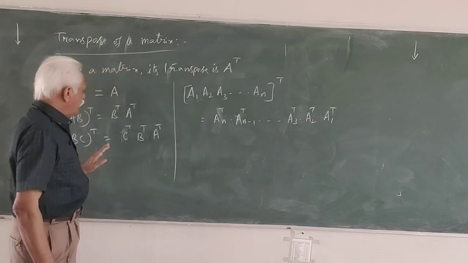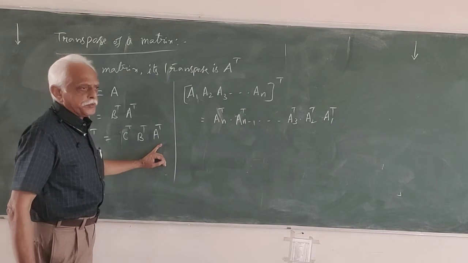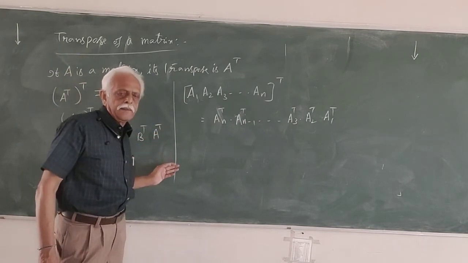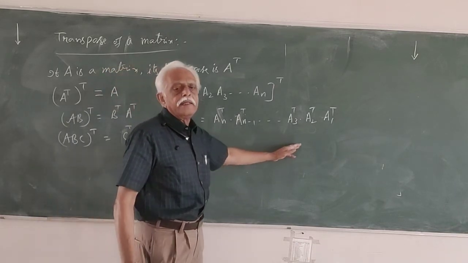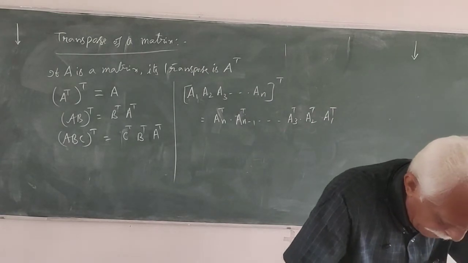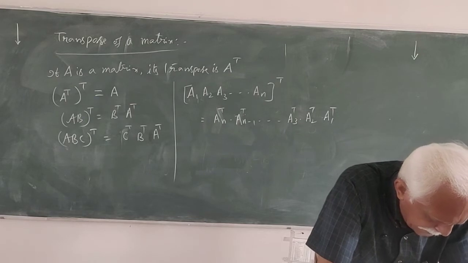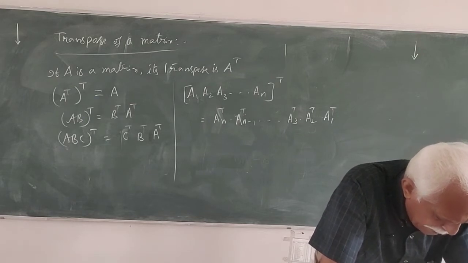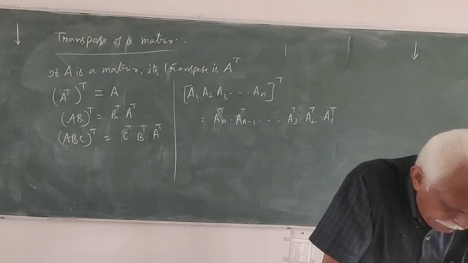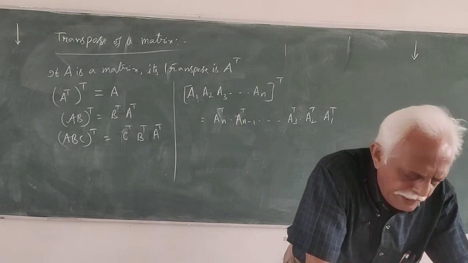(ABC) transpose will be C transpose into B transpose into A transpose. Whatever may be the number of matrices, you can write in this form. In your material, properties of transpose of a matrix are given. Go through all those. Then we have symmetric and skew symmetric matrices.